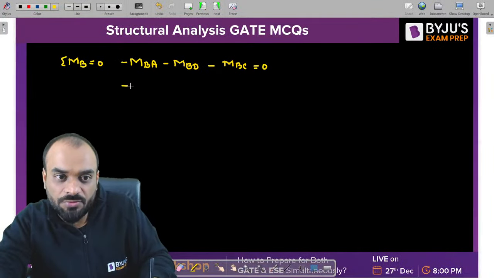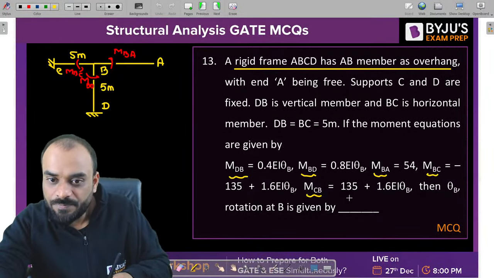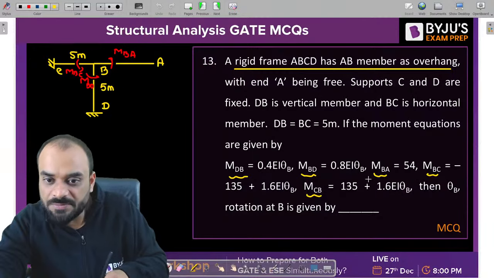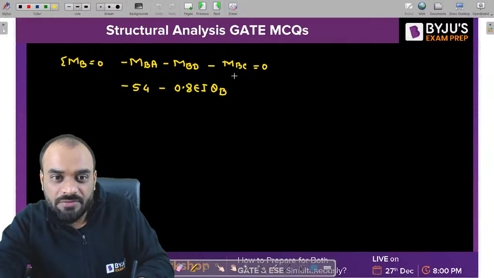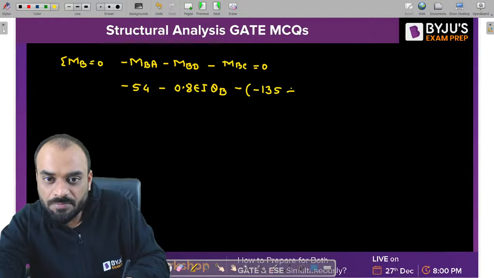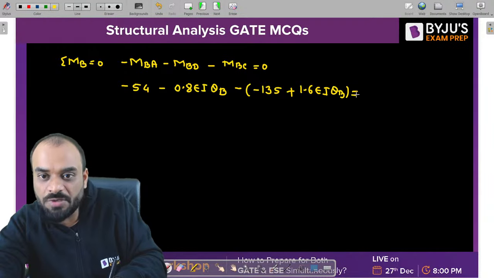So BA is equal to how much? BA is equal to 54. BD is equal to how much? Minus 0.8 EI into theta B. This is the BD value. This is the BA value. And then we have BC. BC is equal to this, so it is minus 135 plus 1.6 EI into theta B. And it should be equal to 0.